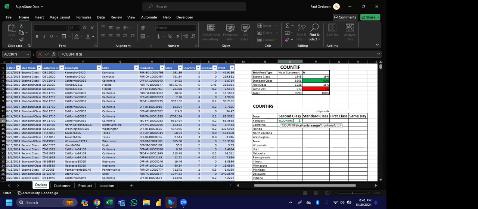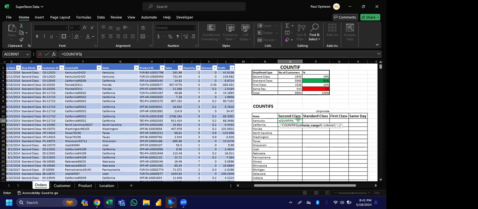So the first one is criteria range 1, which is a condition. We want to set some condition and then go and count something, for example those that are yellow. If we count the number of items we have, it will then filter down to how many are white. Likewise here, I want to count how many customers are from Kentucky that ordered their goods through second class. For us to do that, we need a criteria range 1. We already know that we are dealing with two major criteria, ship mode and Kentucky. So which one do you want to do first?